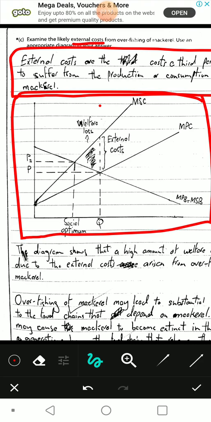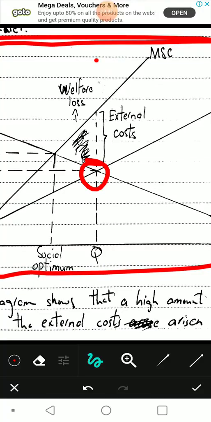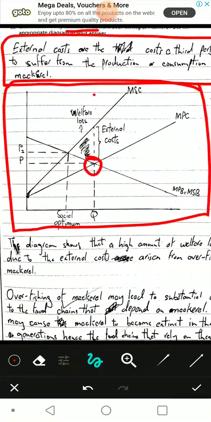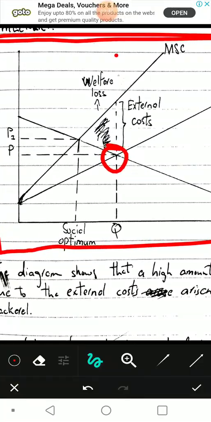So once you have drawn these three straight lines, you've got to figure out where the equilibrium should be and where the optimal equilibrium should be. The equilibrium is when a market does not account for the social cost, the externality, turning into a private cost. So right now the equilibrium is here. Okay, this point. This shows where the private cost is equal to private benefit. It doesn't account for the increased social cost. So the price is down there, P, and the quantity is Q.